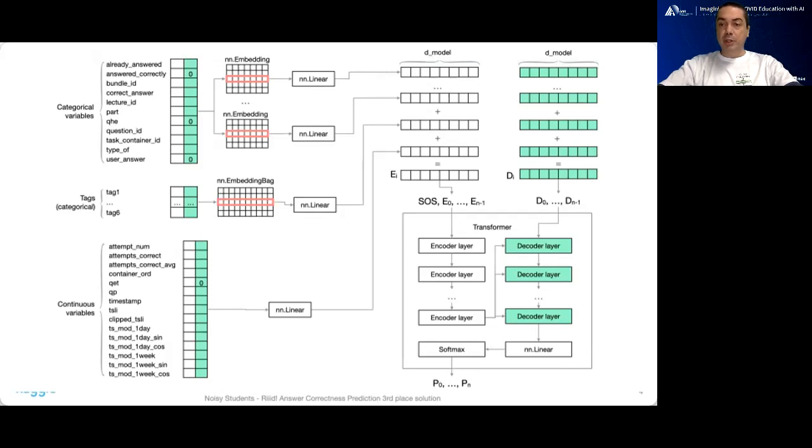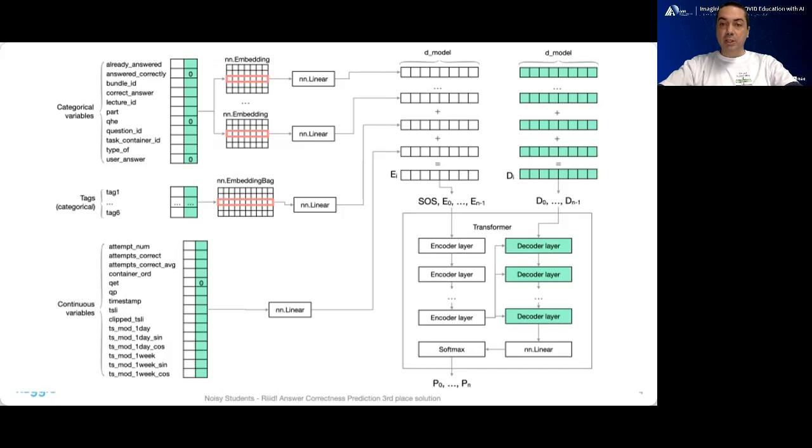We created new features derived from the given ones, as I will explain in a minute. We have 3 big groups of features: those that can be encoded categorically, such as the question ID or the type of lecture. We used an embeddings layer followed by a linear layer for those. The second block is continuous variables. We simply concatenated them together and put them through a linear layer. For the tags, we used an embedding bag followed by another linear layer. The results of all linear projections were added together and put through the transformer, followed by a linear layer and softmax layer to get the final predictions.